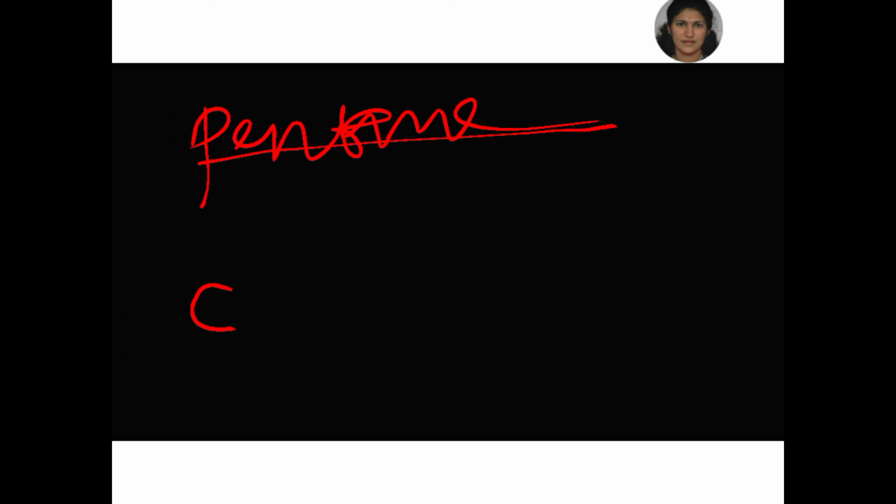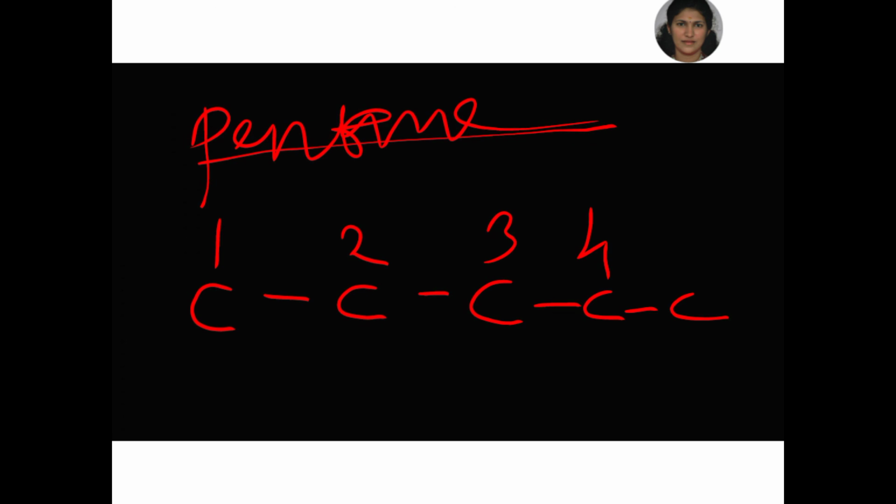Another example is pentane. You must write the carbon number as 5; pent stands for 5 carbons. So C, C, C, C, C, and write the numbers also, 1, 2, 3, 4, 5.